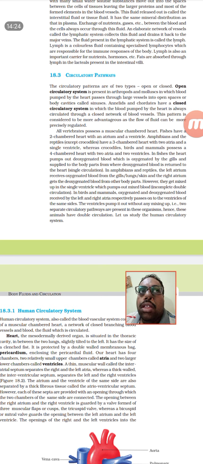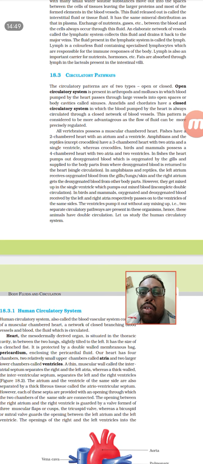And when we come to the structures, in the first year we studied that all the vertebrates have a muscular chambered heart. Fishes have a two chambered heart, and amphibians and reptiles, except crocodiles, have a three chambered heart, that means two atria and one ventricle.